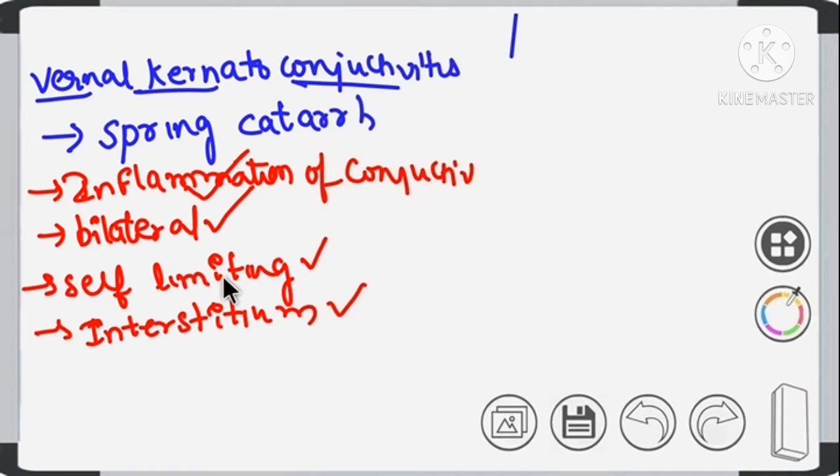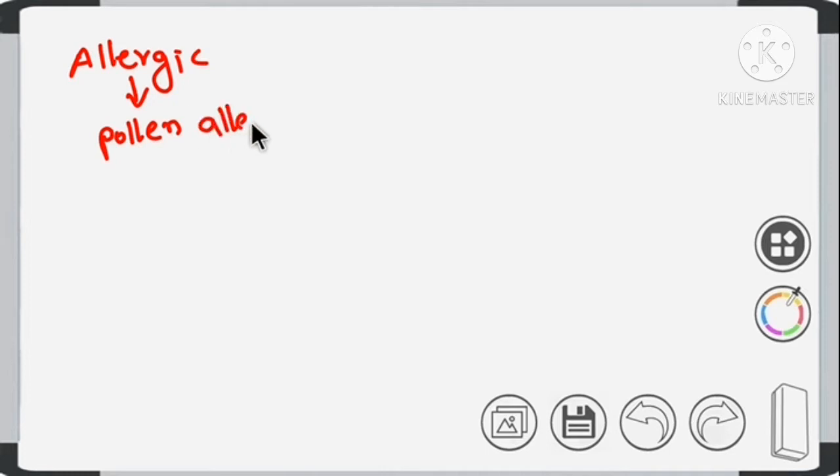Here, this is something related to an allergic condition. Clear? So in this vernal keratoconjunctivitis, there is an allergic reaction to pollen grains, or we can say pollen allergens. Why does this allergic reaction take place? That we should know.